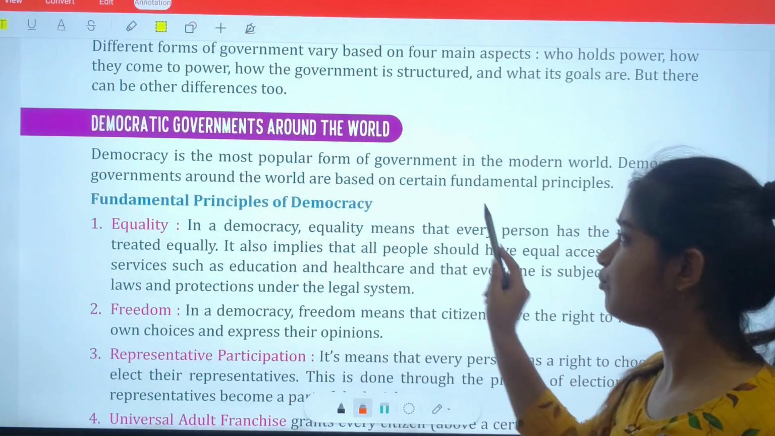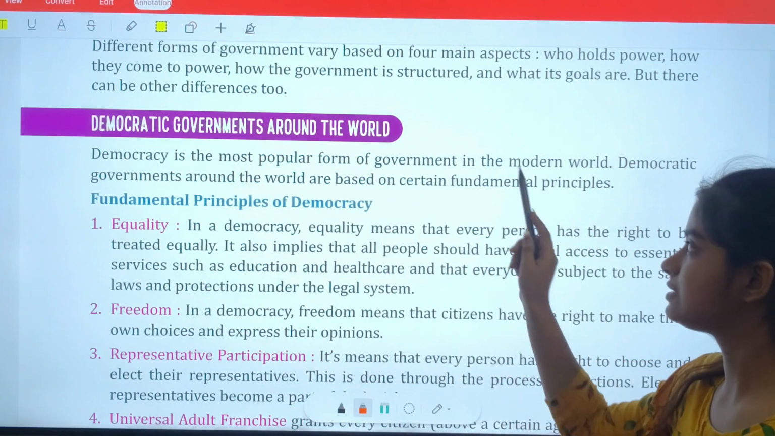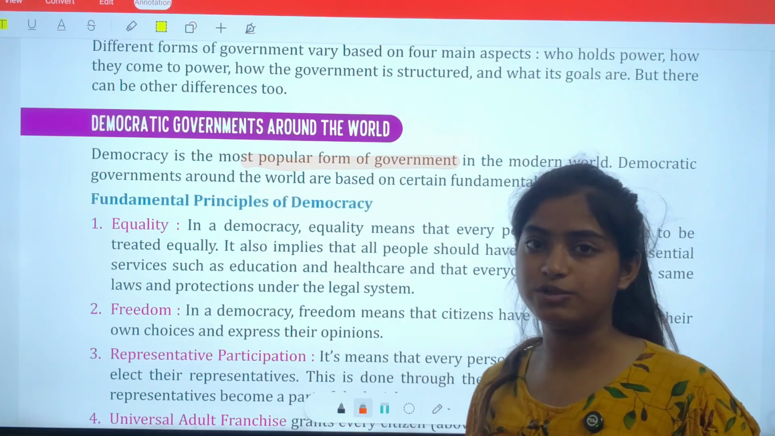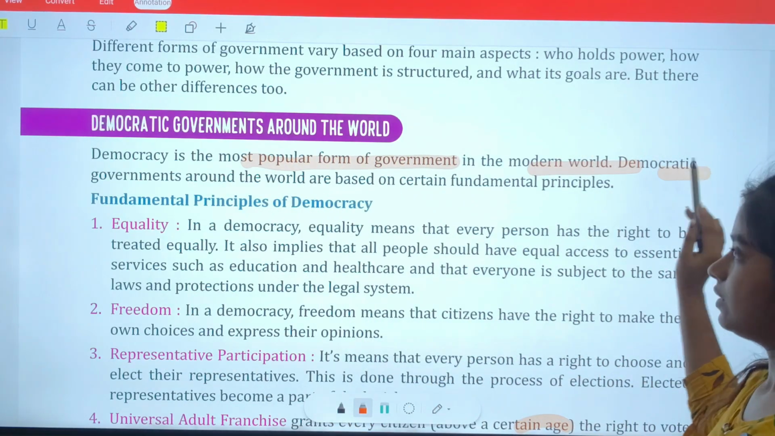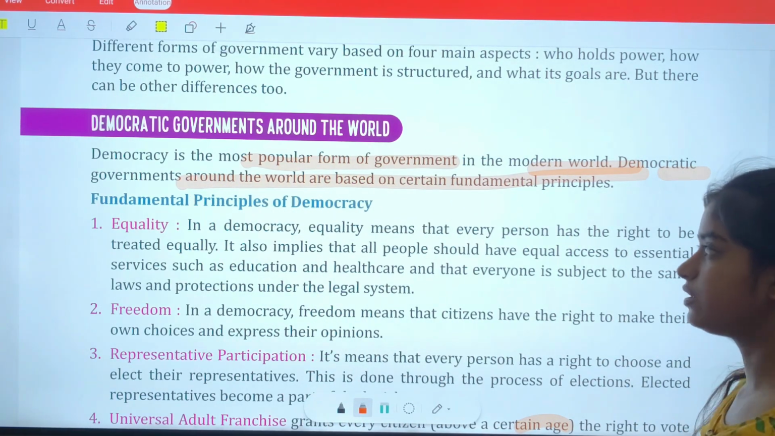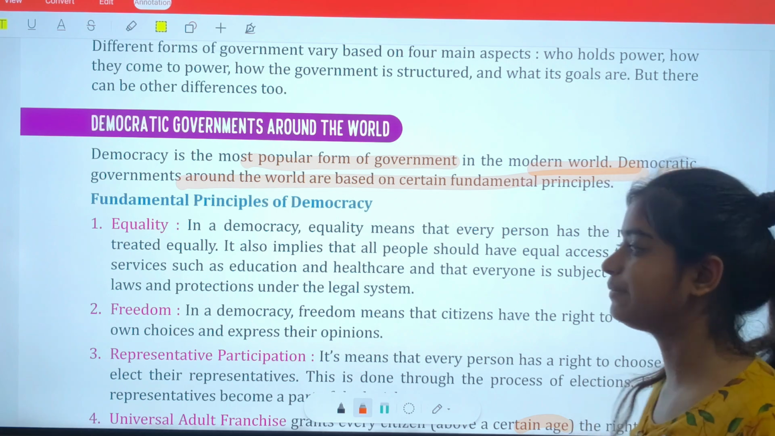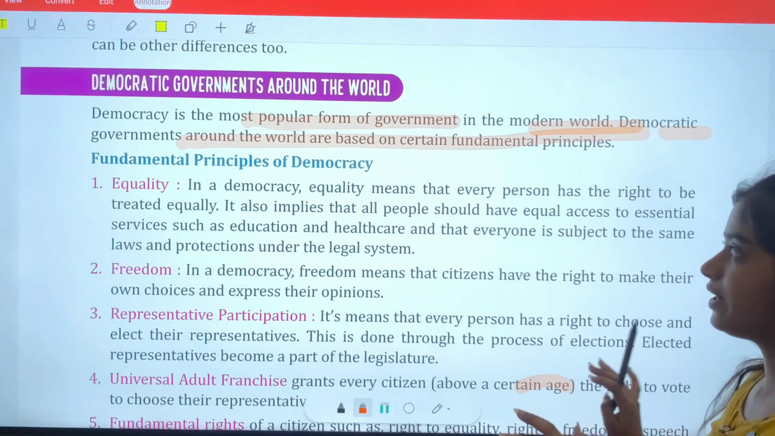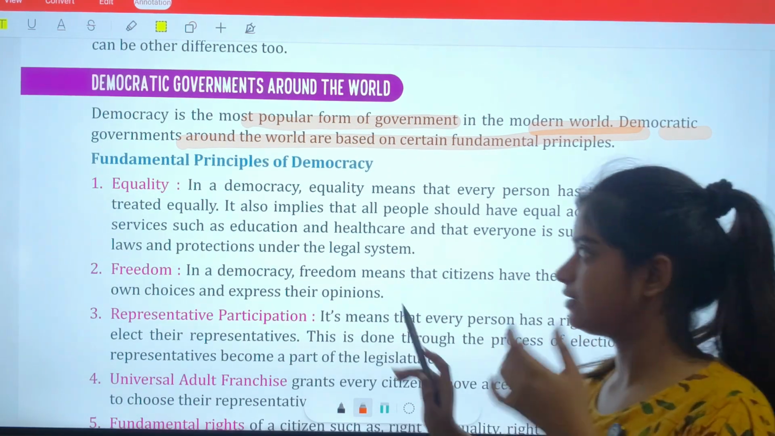Democracy is the most popular form of government, which maximum countries are now trying to adopt in the modern world. Democratic governments around the world are based on certain fundamental principles. The fundamental principles of democracy are, that means, democratic governments are based on these fundamental principles.